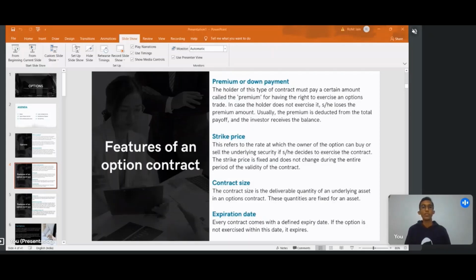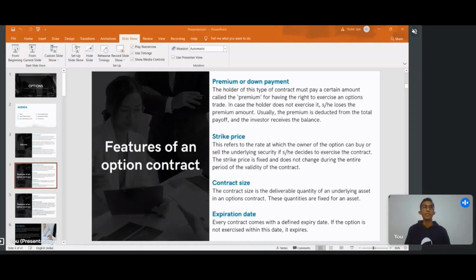What we do is we pay a certain premium amount, maybe 2%, or say 20 rupees or 50 rupees. So we don't have to pay 2000 rupees, but just a certain amount of premium. If we later exercise the option, we don't get the premium back, and we have to pay the additional amount too. But if we don't want to exercise the option, we just lose the premium amount.